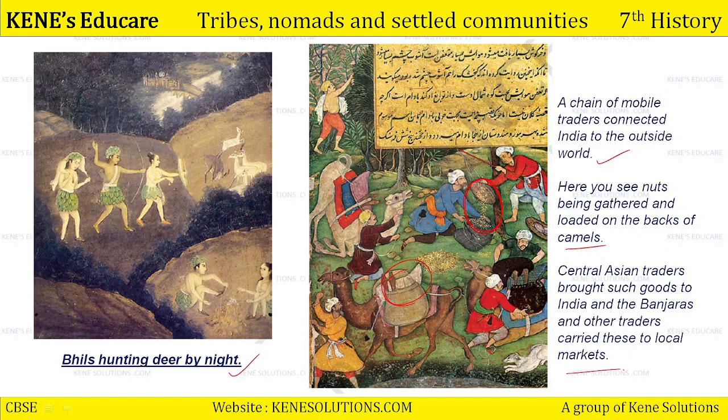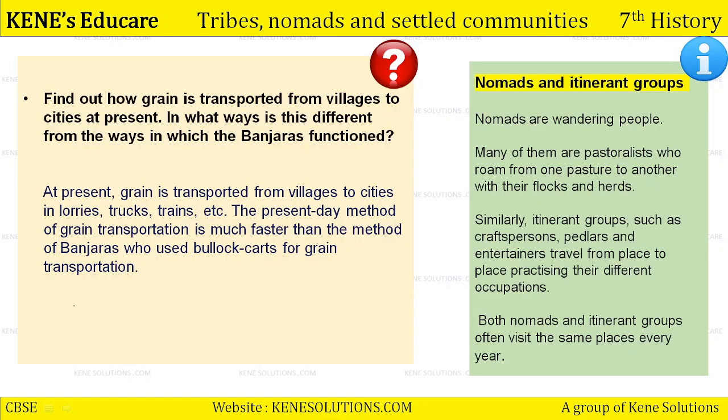तो क्या होता था, जो Central Asia के traders थे, they used to bring all these goods to India और फिर India में इन्हें कौन sell करता था? The Banjaras. Okay. Coming to one question and a small piece of information also. First, the question is, find out how grain is transported from village to village at present, village to cities at present. In what ways is this different from the ways in which Banjaras functioned? पहली बात तो आपको ये बताना है that how grains are transported from villages to cities at present time. Okay. Second part is asking that how this present system is different from the systems adopted by Banjaras.